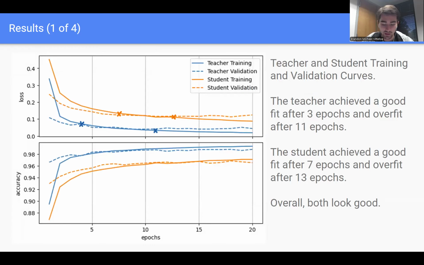So let's take a look at the results. Here are the teacher and student training and validation curves. And as we can see, both achieved good fits somewhere between 5 and 10 epochs. Specifically, the teacher achieved a good fit between 4 and 11 epochs, and the student achieved a good fit between 8 and 13 epochs. And after that, both started to overfit just a little bit.